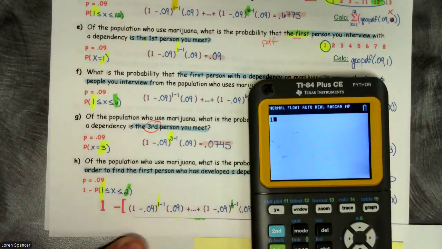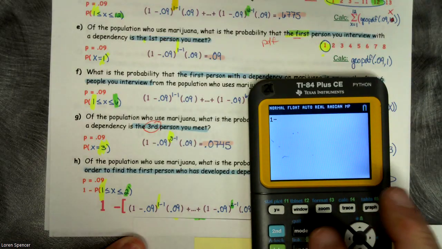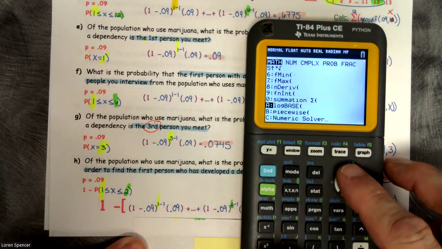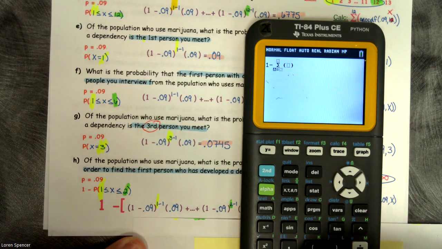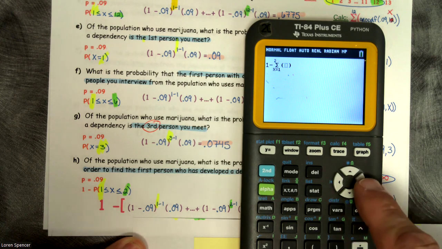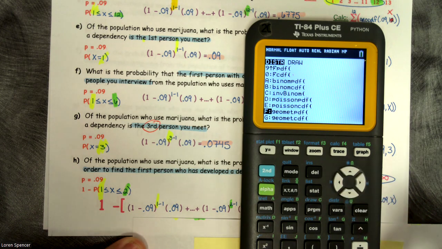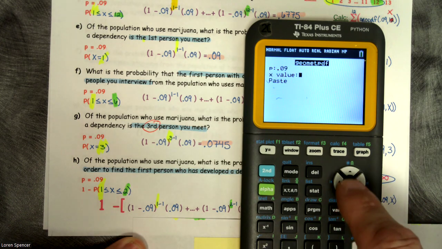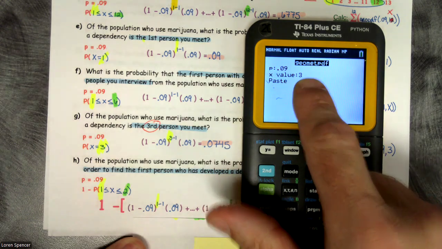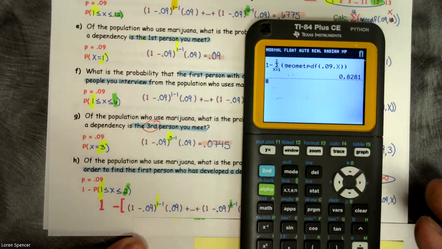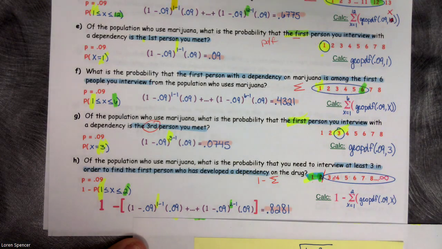Okay. 1 minus, and then I'm going to press the math button. I'm going to drop down to summation. And we have x equals 1. My upper value is 2. Second vars, we want a geometric because we're looking for the first. And 0.09 hasn't changed, but we always use x for the x value when we're using a summation every single time. And we get 0.8281. All right, so 0.8281.